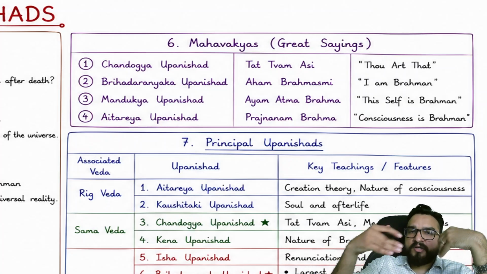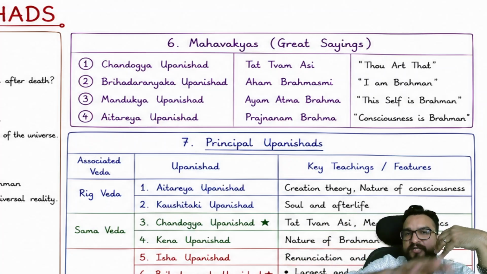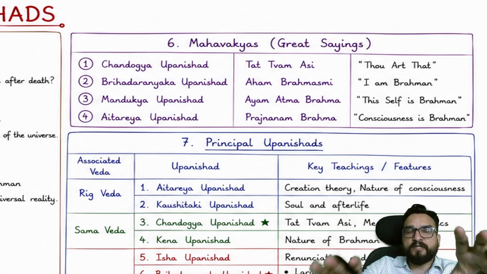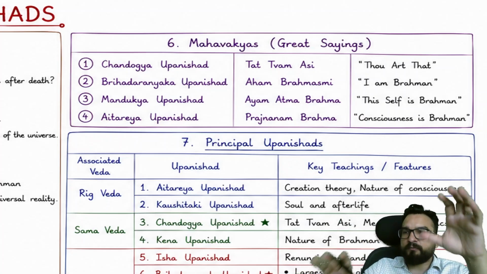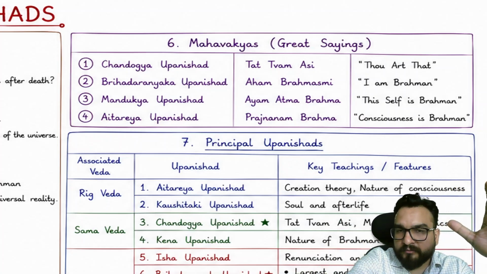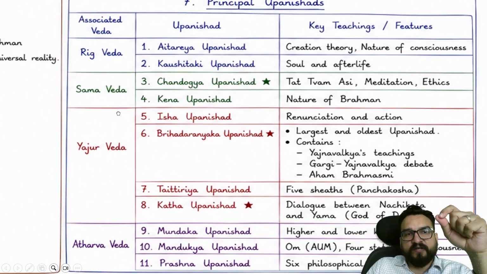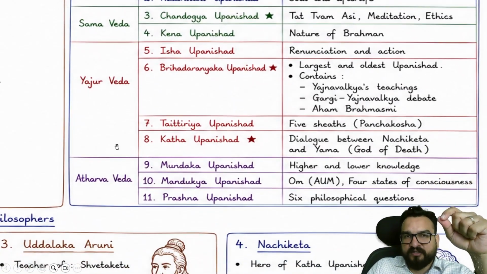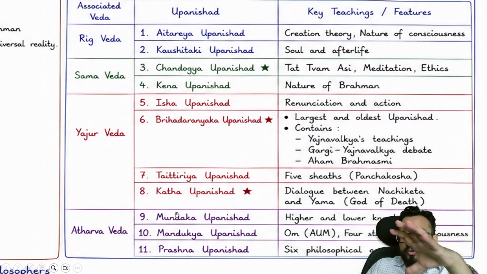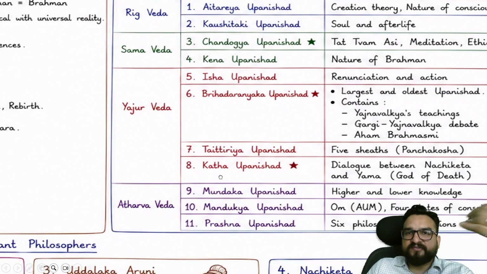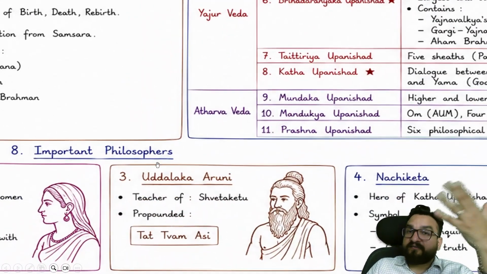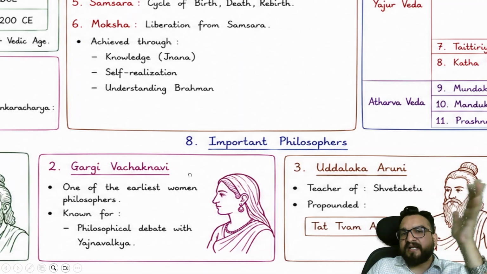And later, in the end, when I have explained a lot of things, I will explain this philosophical aspect as well, but not right now. Don't worry about it. So like this, you will be finding certain principal Upanishads of Rig Veda, Samaveda, Yajurveda, and Atharvaveda. Just understand it. Don't try to rectify right now. That we will be seeing again in the live class, or you will be finding in the end. I will be telling you this.